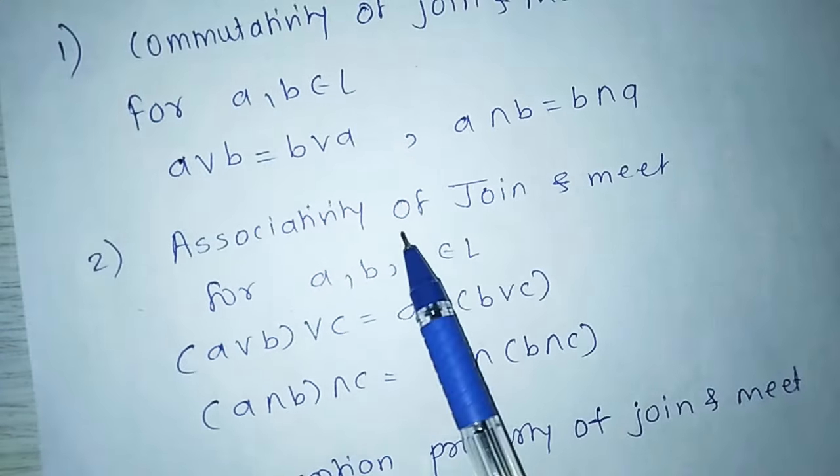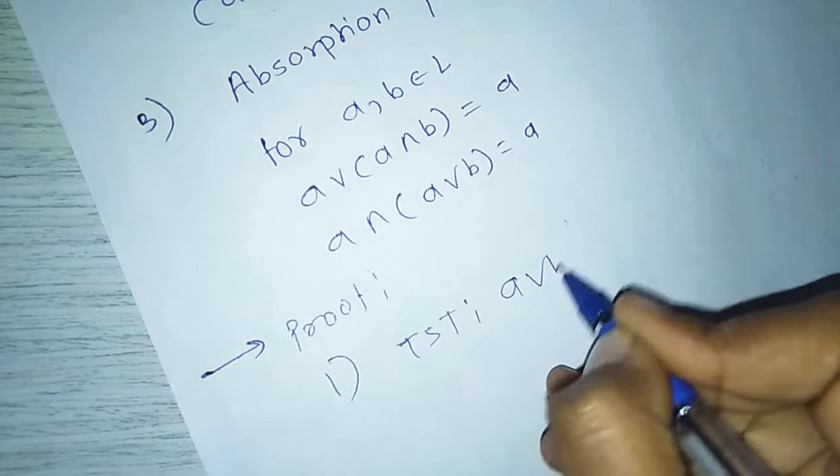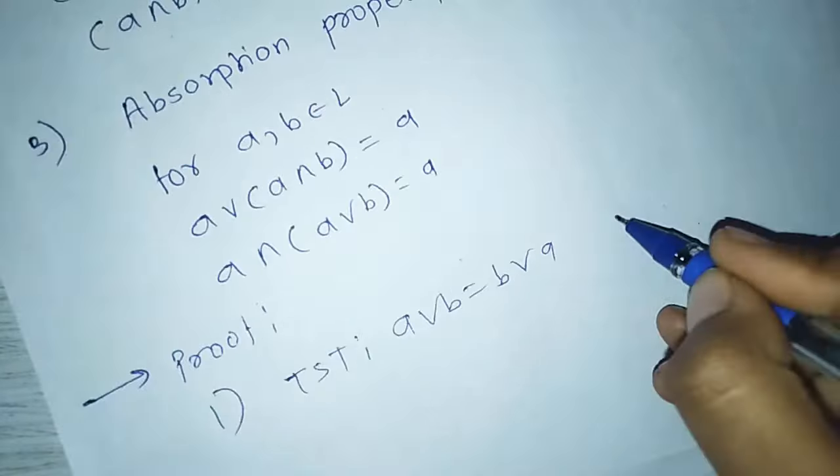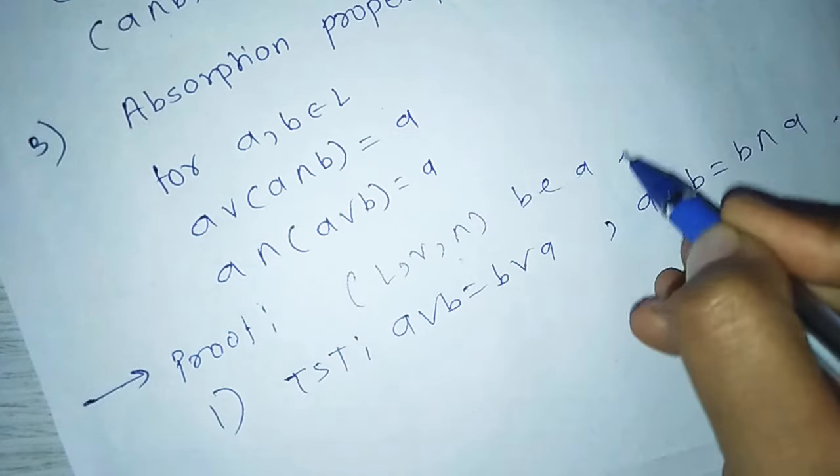First, proof. To show that A join B equals B join A, and next, A meet B equals B meet A. Given that (L, join, meet) is a lattice.